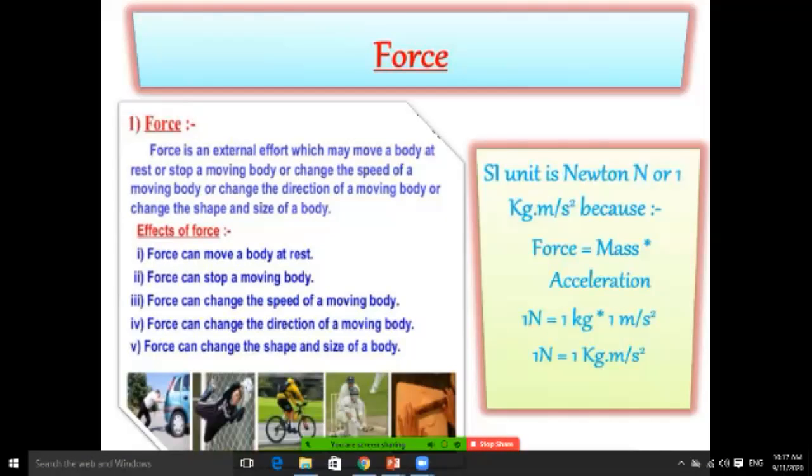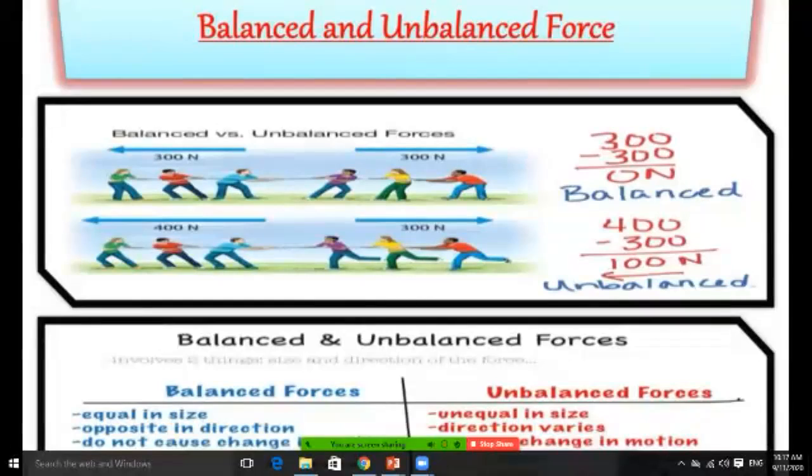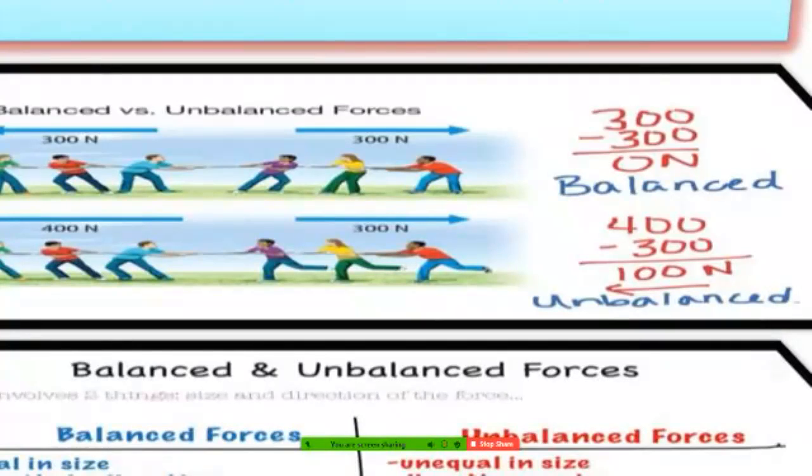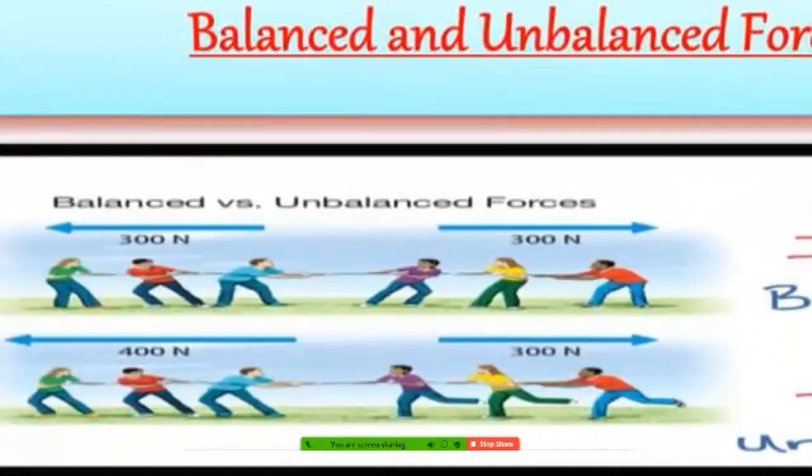So students, you have seen this is a balanced force and unbalanced force. See this. In this picture, a few people are applying force, 300 Newton and 300 Newton. So this side is 300 Newton and this side is also 300 Newton.